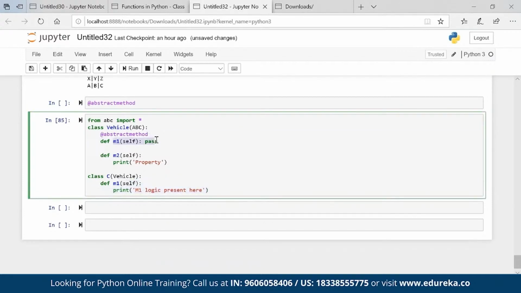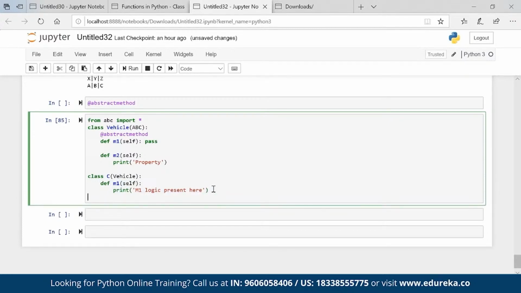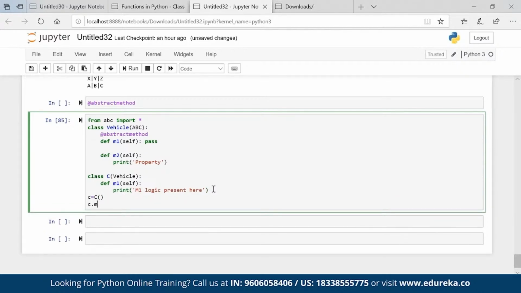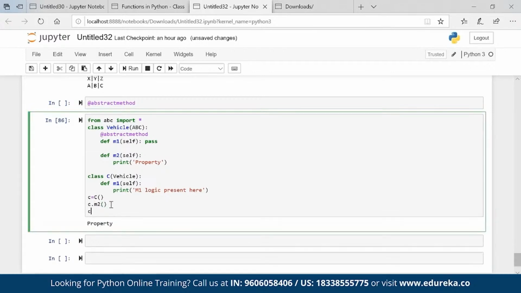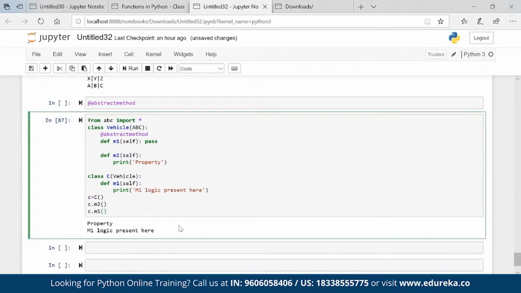My m1 is not fully constructed. I want that m1 property from you. So let's say I go ahead and create c is equal to the child class. c dot m2 is working fine, c dot m1 is working fine as well.